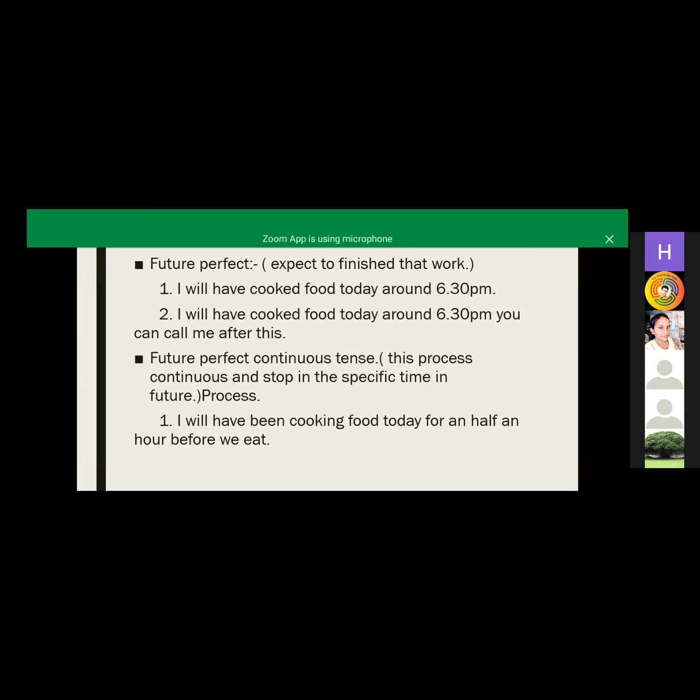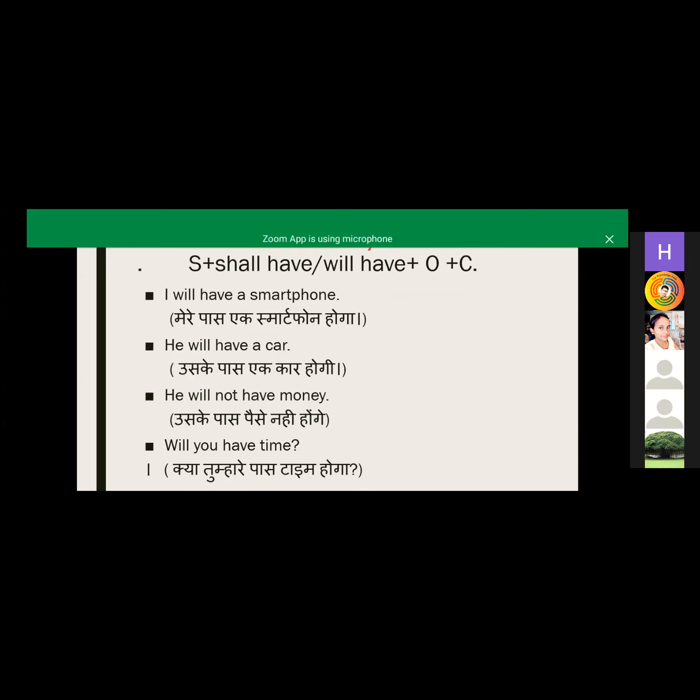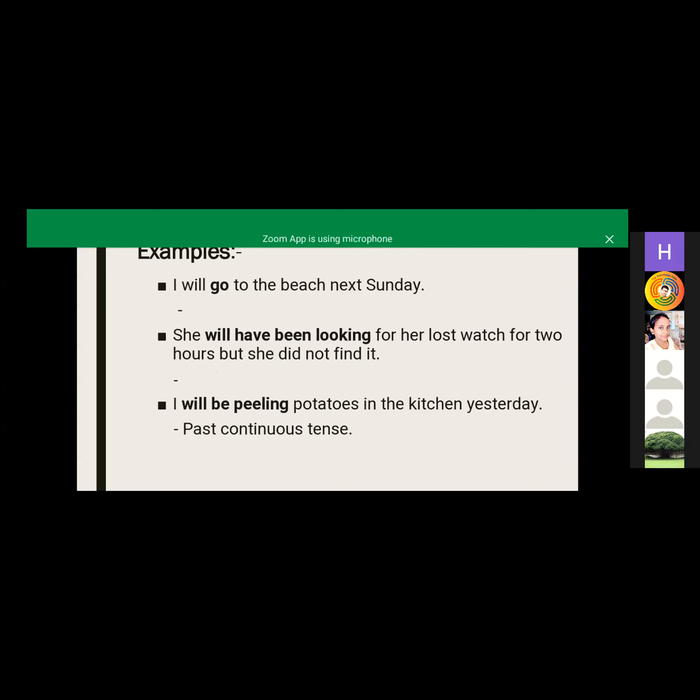Can we? Yes, yes. Okay. So, Shivangi, we have 5 minutes, so try to complete within 5 minutes. Okay. It is completed, but we have just some examples, like in the past and the present tense.